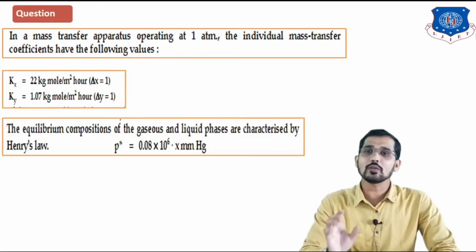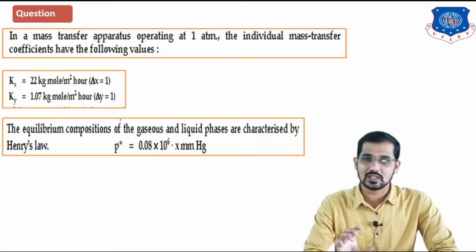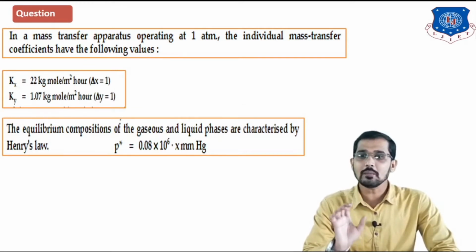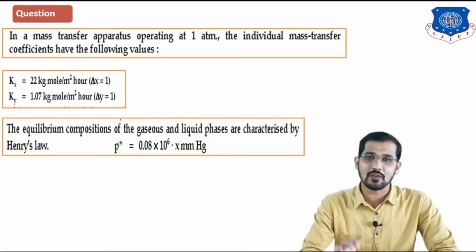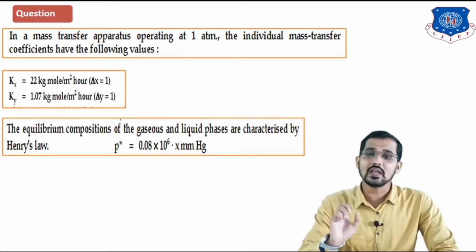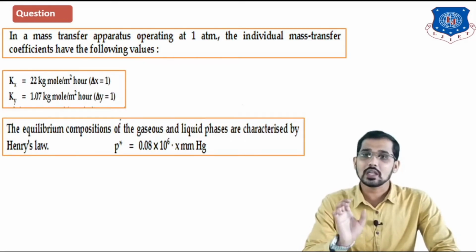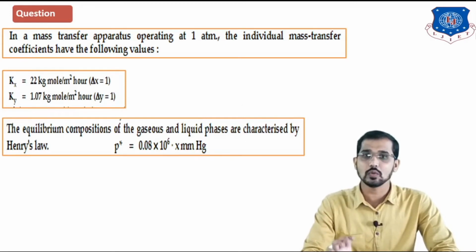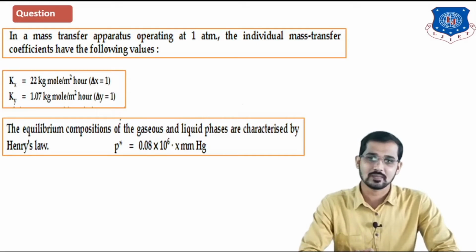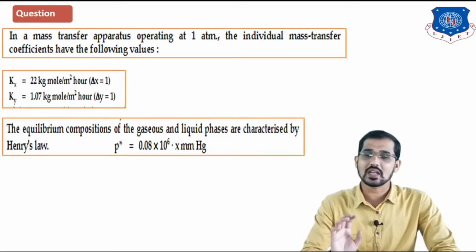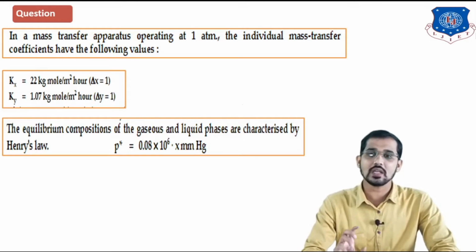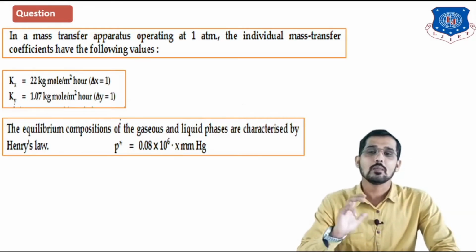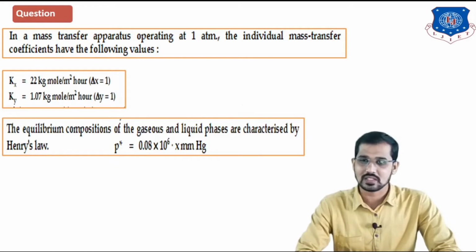After that, according to this question, Henry's law constant: the equilibrium compositions of the gaseous and liquid phases are characterized by Henry's law. So the equation given by Henry's law is P star is equal to 0.08 into 10 raised to 6 x mmHg. Here P star is nothing but the partial pressure, and x is nothing but the mole fraction of the component in the liquid phase.